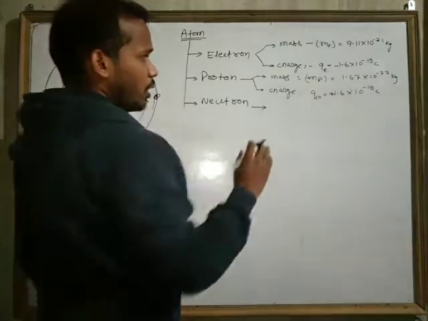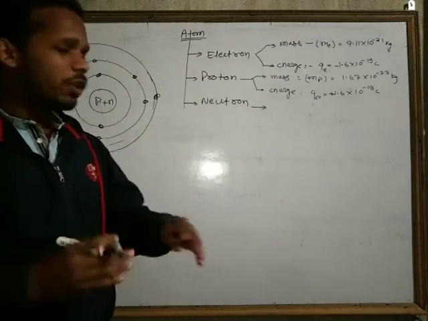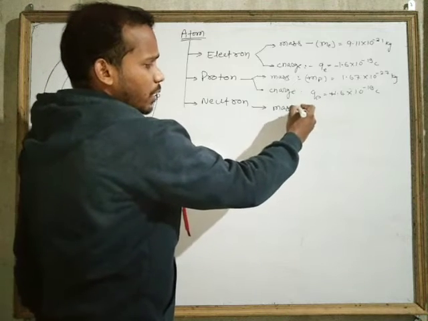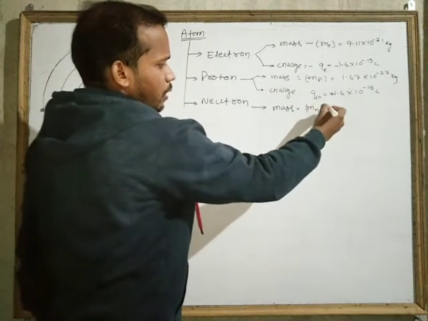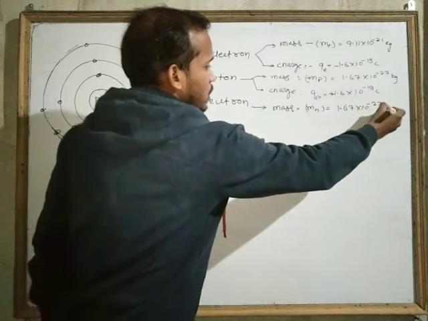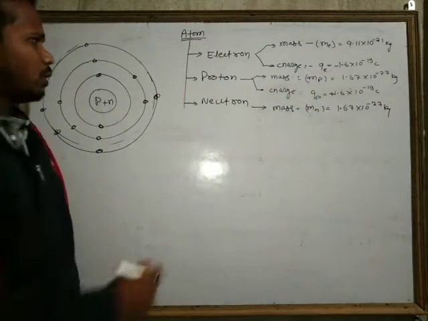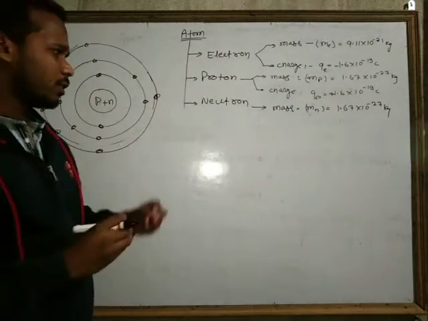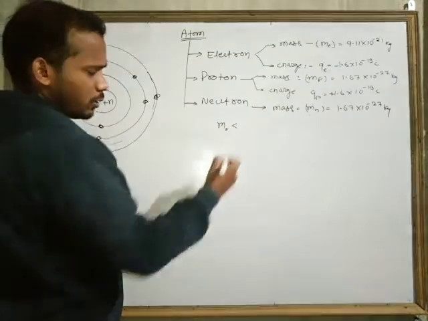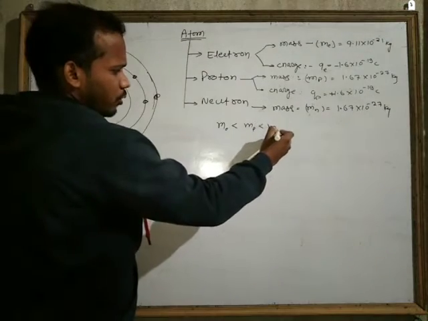Next is the neutron. Neutron has only mass, it has zero charge. So we can also say that neutron is a chargeless body. Its mass is approximately equal to that of proton, 1.67 into 10 to the power minus 27 kg. But you should know that neutron is heavier than the proton and electron is the lightest. So we can say that the mass of electron is smaller than mass of proton and it is smaller than mass of neutron.